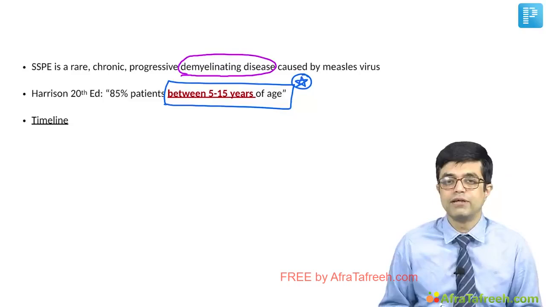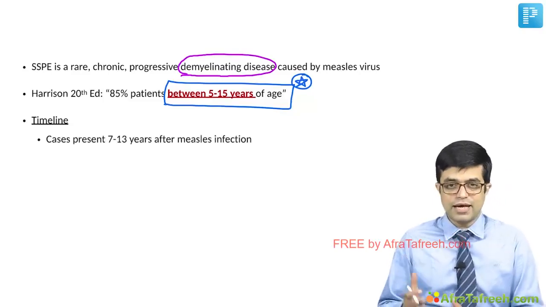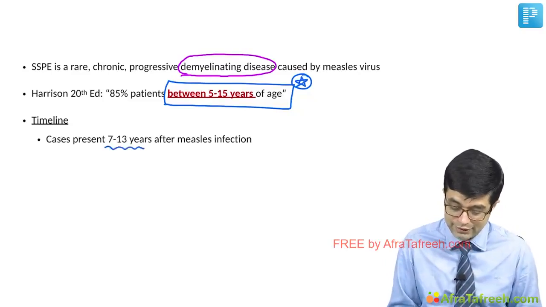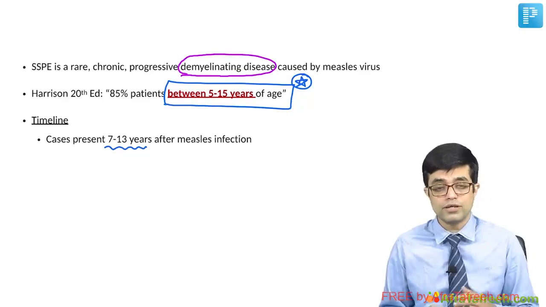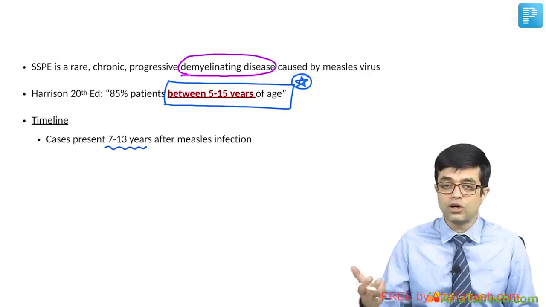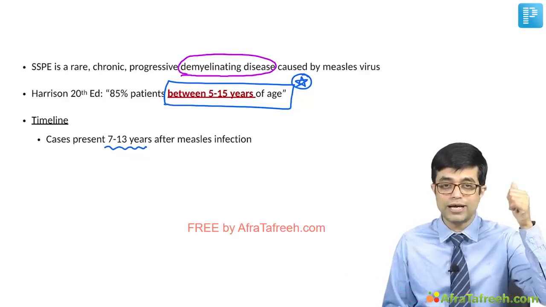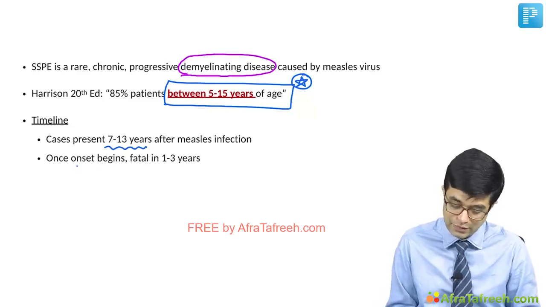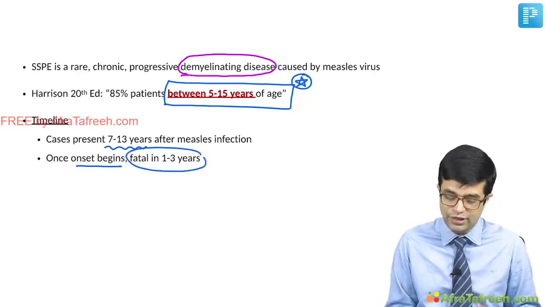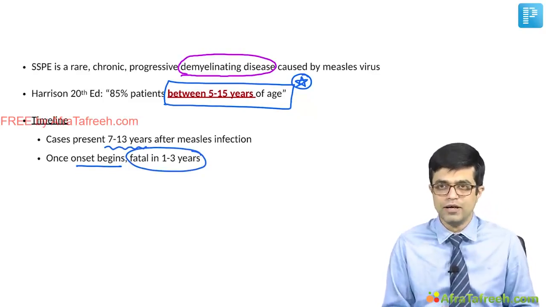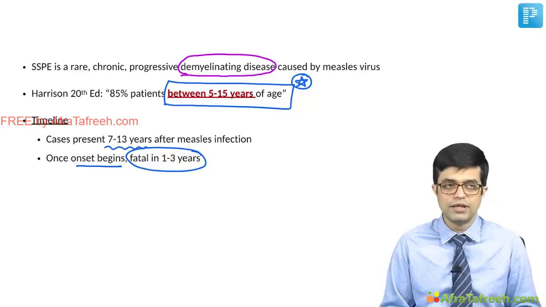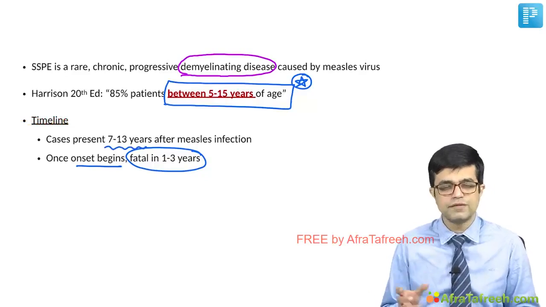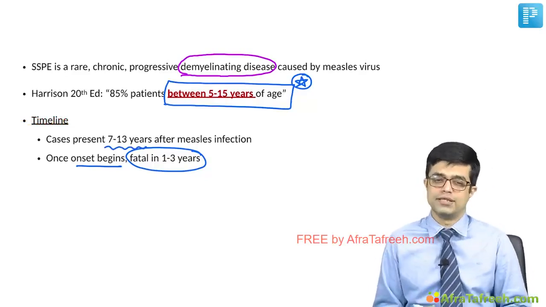What is the timeline for the development of SSPE? Nelson as well as Harrison, both of them say that cases of SSPE present as late as 7 to 13 years after measles infection. And so many times the measles history may not be there. So that is why you need to go back in time and ask the complete details if you have a suspected SSPE patient. And once the onset begins, it is universally fatal in 1 to 3 years. It has a very high mortality. Western textbooks say that with the newer regimes, the mortality rate has fallen a bit, but in the Indian setting, what we see is most of these patients usually succumb to the illness.